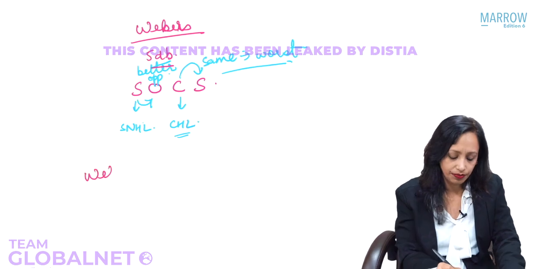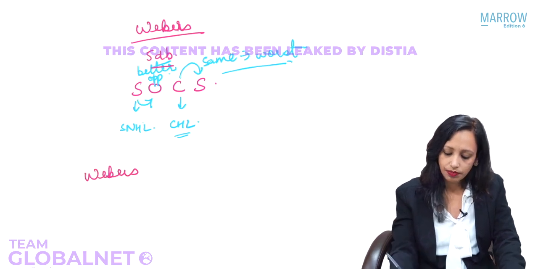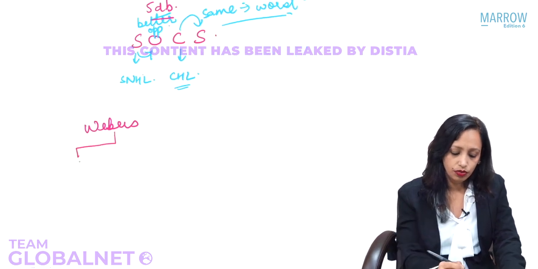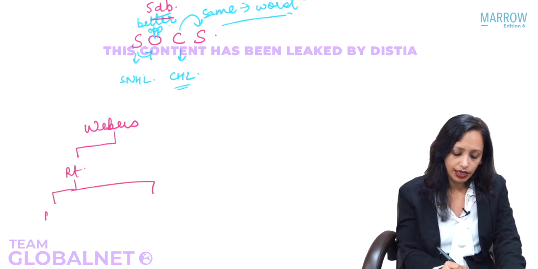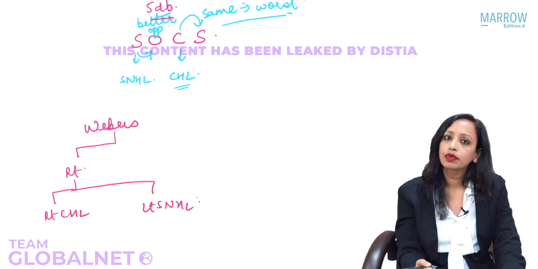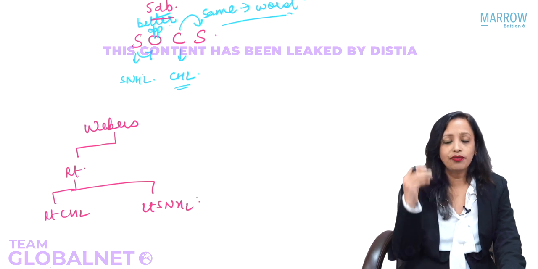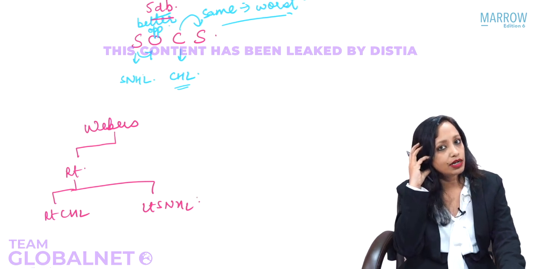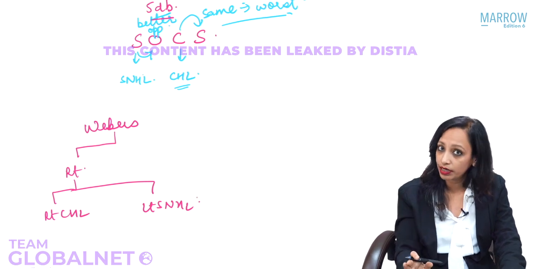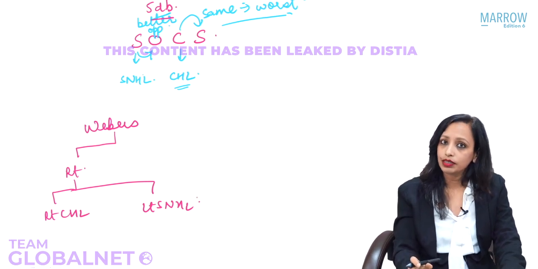If Weber's is to the right ear, it can be a right conductive hearing loss, or a left sensorial hearing loss.